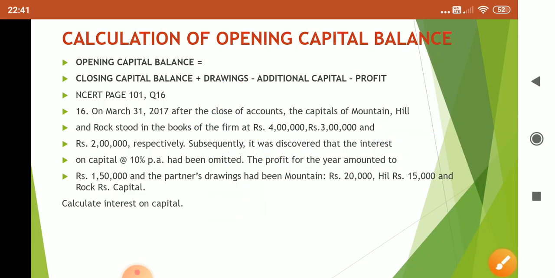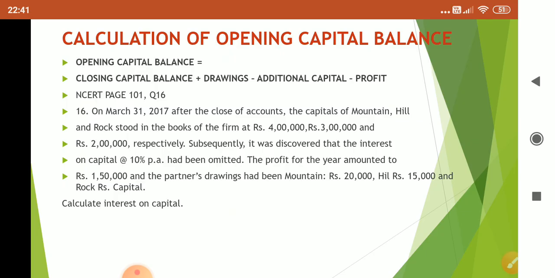Now this is NCERT page 101, question number 16. On March 31st, 2017, after the close of accounts, the capitals of Mountain, Hill and Rock. Now this is the name of three partners. Nice names, isn't it? It stood in the books of the firm at rupees 4 lakhs, 3 lakhs and 2 lakhs respectively.